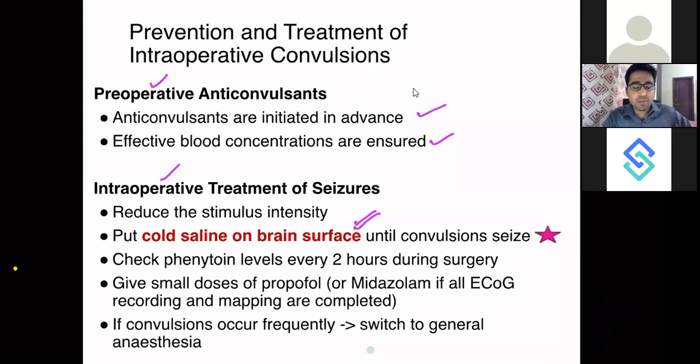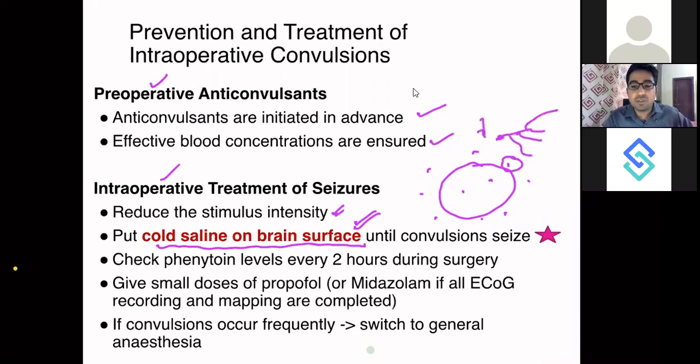Now, intraoperative treatment of seizures: you may be stimulating at multiple places with electric current. So, if the patient is having seizures, you can reduce your current intensity. Okay. Then, if the patient persists to have seizures, you can pour cold saline on the brain surface. This will help the convulsion go down, because the metabolic activity of the neurons which are causing the seizure will reduce, and this will halt the seizures.